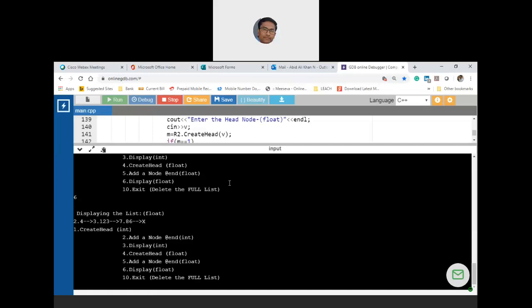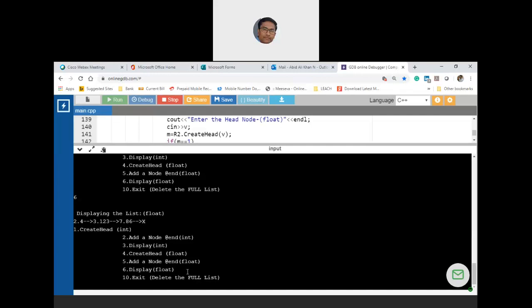Okay, so with this, we are done with the complete implementation of single linked list with different permutations and combinations. Now notice that when you are asked to implement a single linked list with templates, the primary single linked list, which is creating a head node, adding the node at the end, and then displaying, these 3 alone will be asked. The others, which are insertion, deletion, sorting, or searching, can be extended by handling different cases.